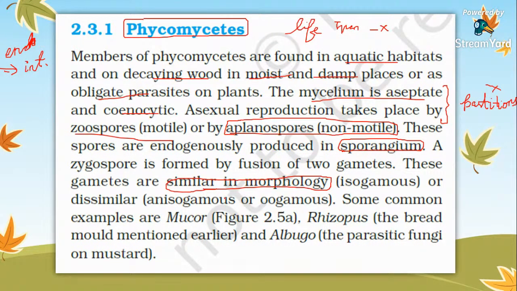Some examples of phycomycetes are mucor, rhizopus, albugo. Rhizopus is known as the bread mold, and the parasitic fungus on mustard is albugo. So we have learned a mnemonic to remember this, and that is RAM: rhizopus, albugo, and mucor.